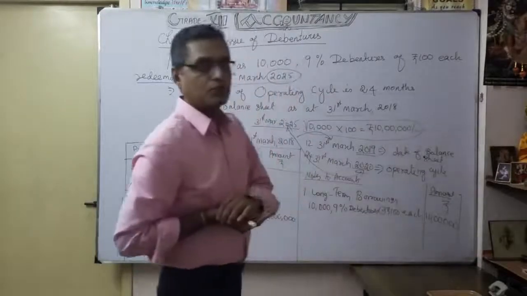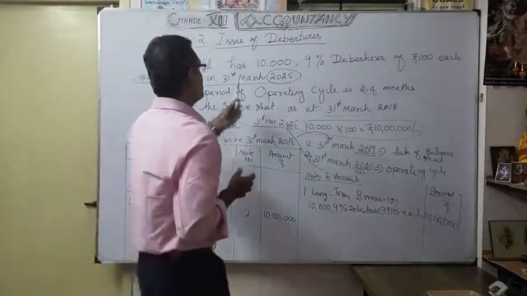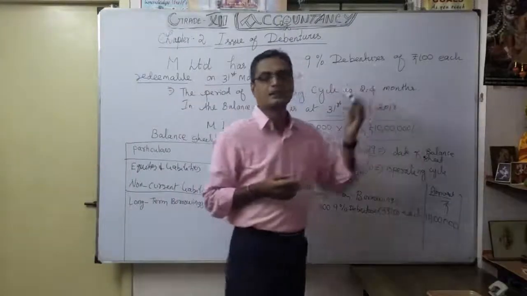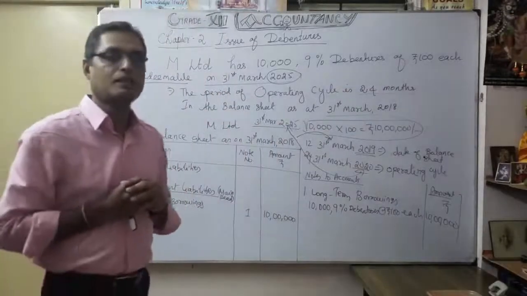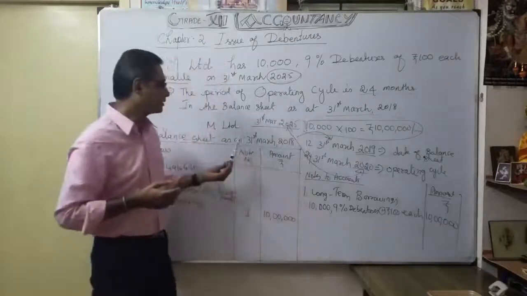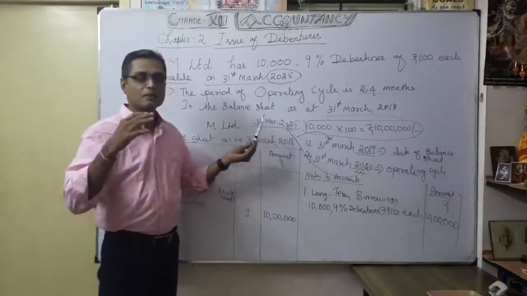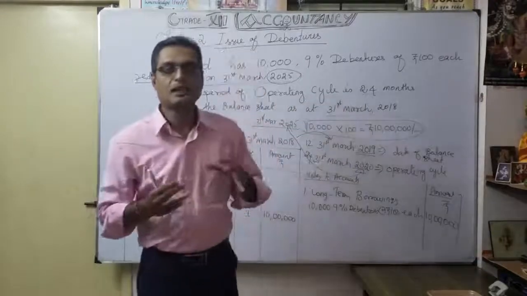Understood? So this is the classification: the debentures come under long-term borrowings. As on 31st March 2018, I show this debenture as long-term borrowings.